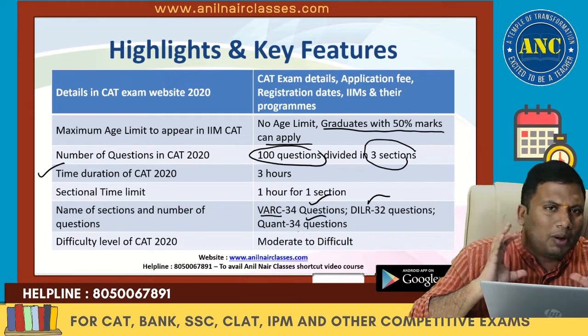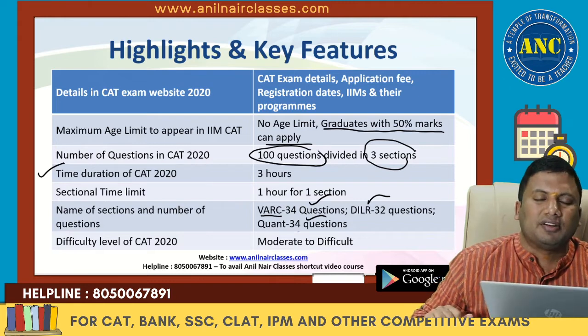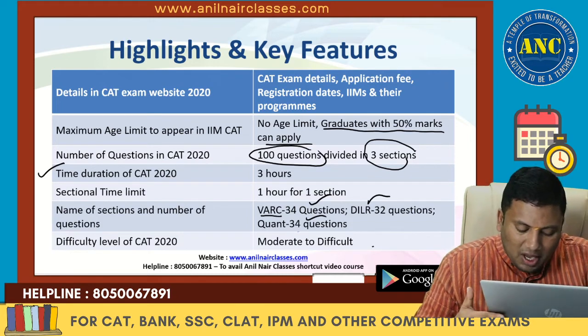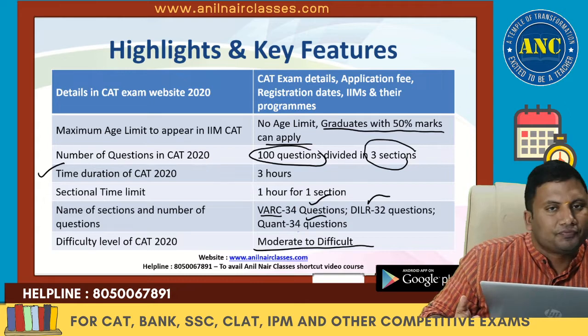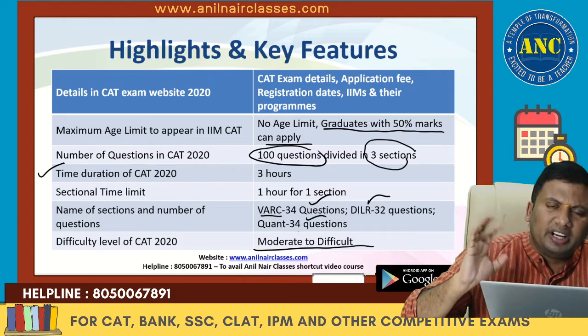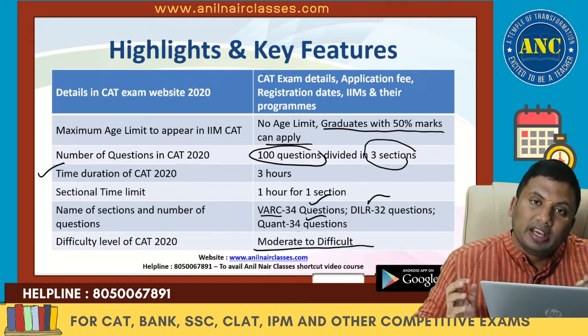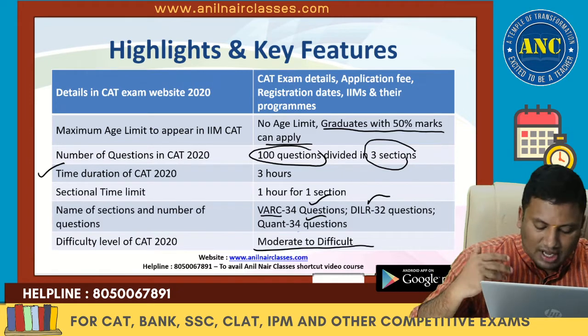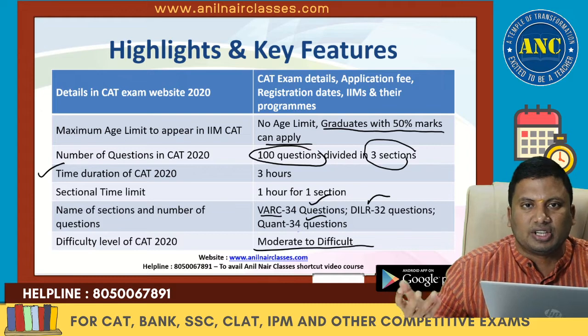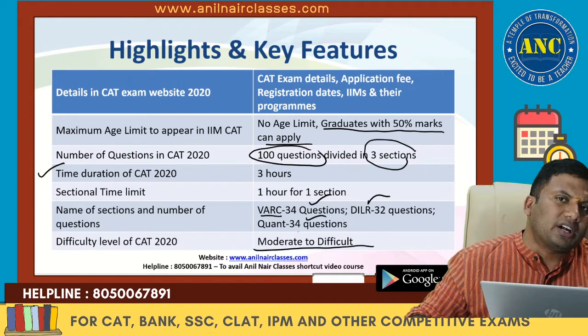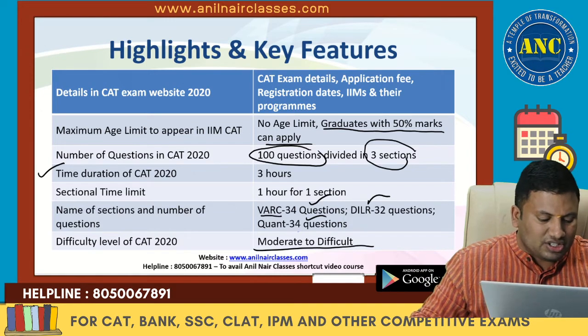If I check the last few years of CAT papers, the paper will be moderate to difficult. So except DI and LR, the other 2 sections will have 34 questions. These 34 questions in 60 minutes. Quant also 34 questions in 60 minutes. DI and LR 32 questions in 60 minutes.